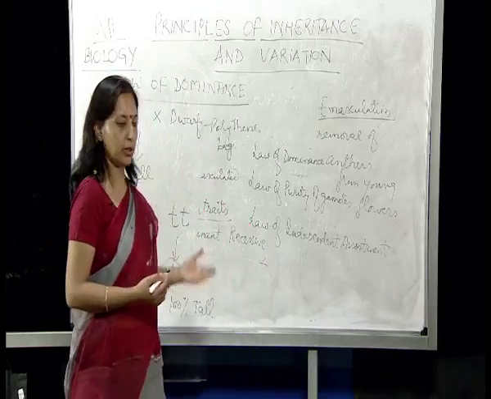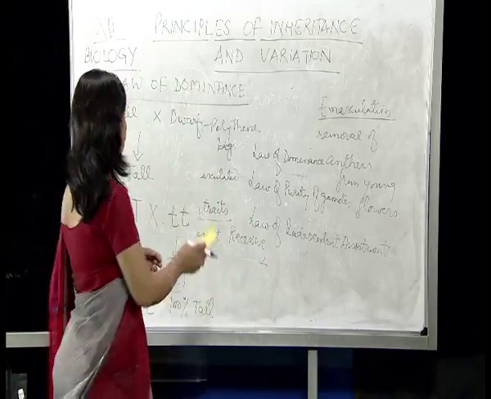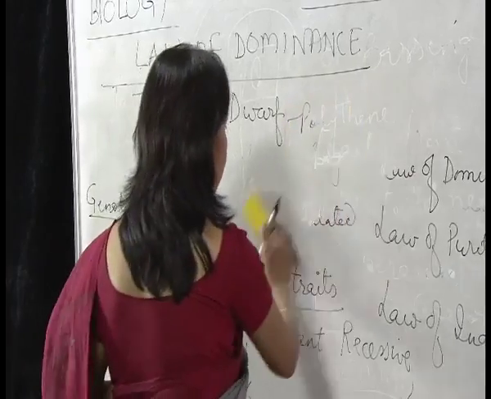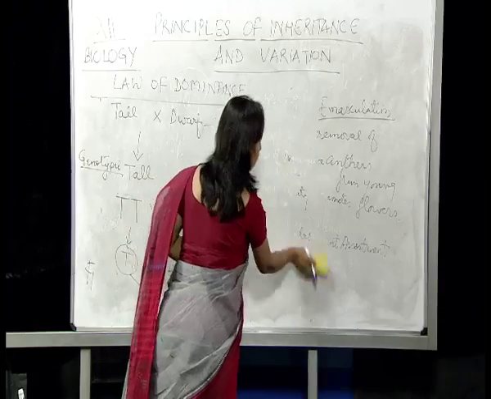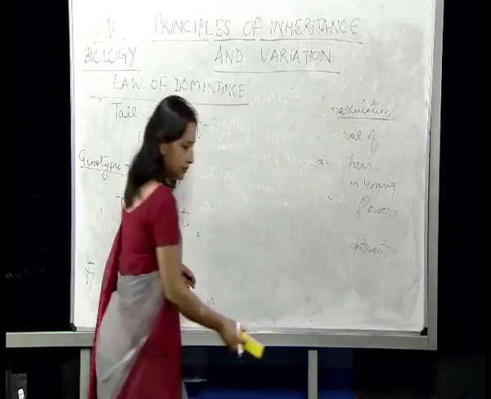Therefore, tallness is dominant over the recessive trait. We can have many more examples explaining the same law of dominance, where we will see that only one trait appears in the first generation. Both the traits do not appear in the first generation.